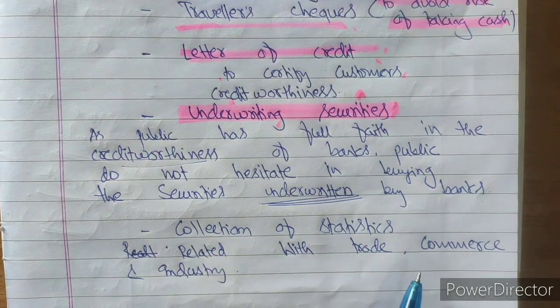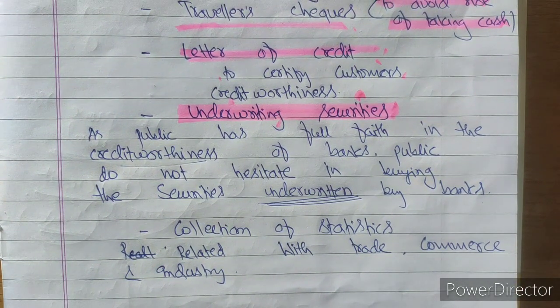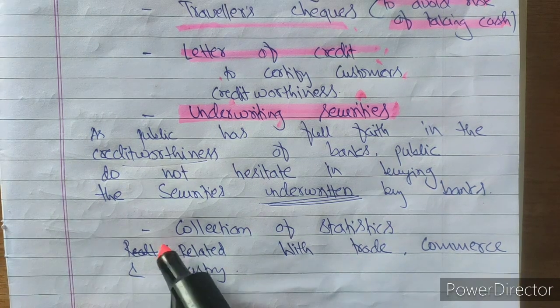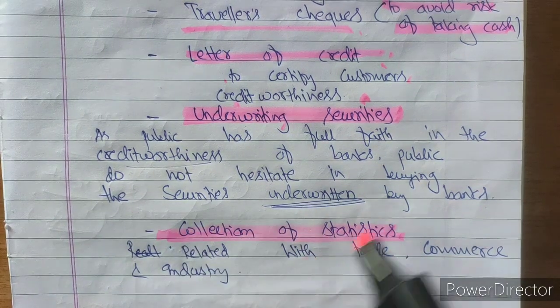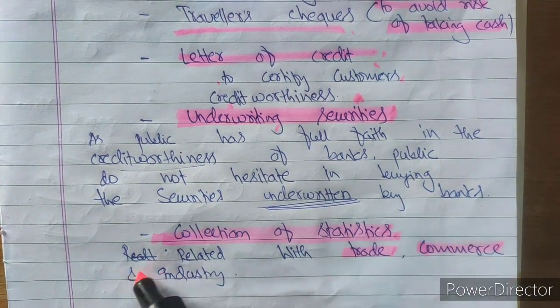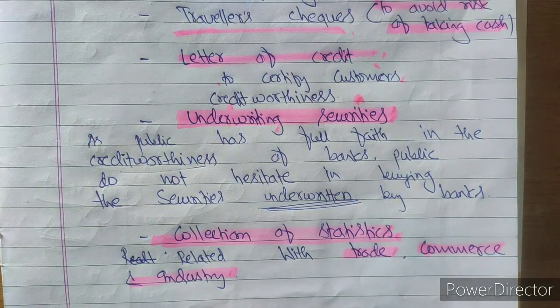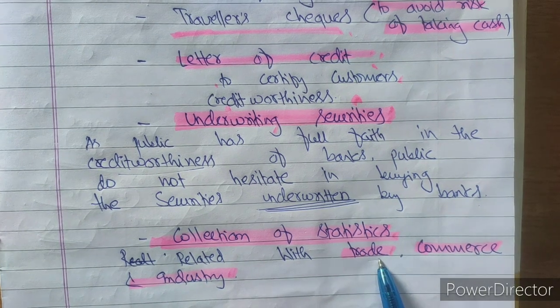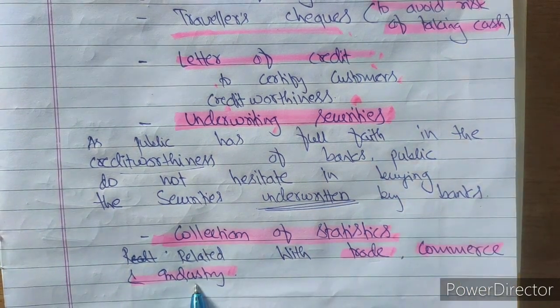Next is the collection of statistics. The word statistics is very familiar to you, I think. In class 11th, a whole book was there for this. The collection of statistics is related with the collection of information related to trade, commerce and industries. Most of the time you must have found that the Reserve Bank of India also publishes certain bulletins where we find information related to trade, commerce and industry.